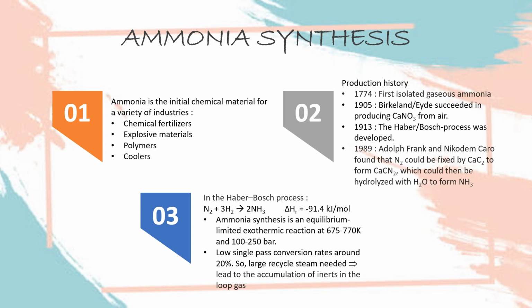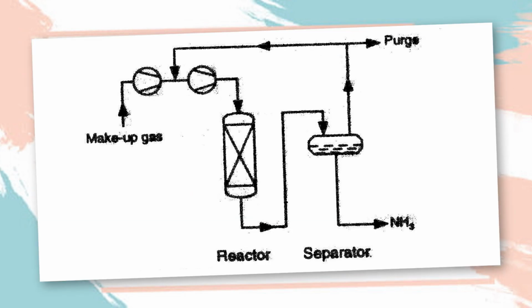So this process is a high pressure and low temperature process. This reaction also has a low single pass conversion rate of around 20%, so a large cycle stream is needed that leads to the accumulation of inerts in the loop gas. This is the simplified flow sheet for the ammonia synthesis.